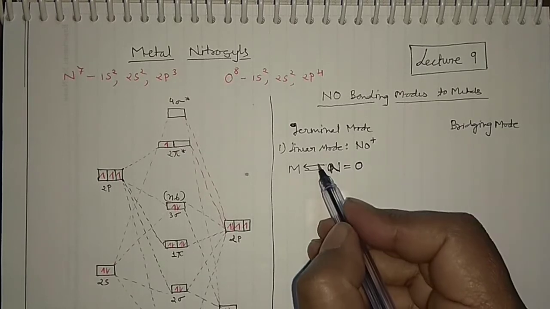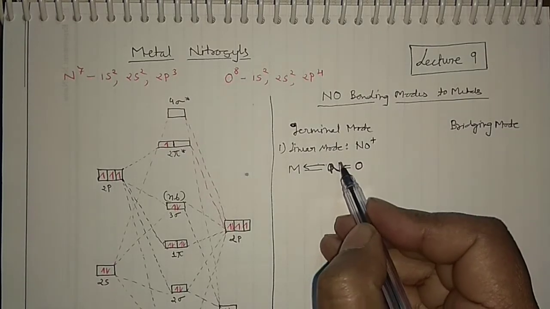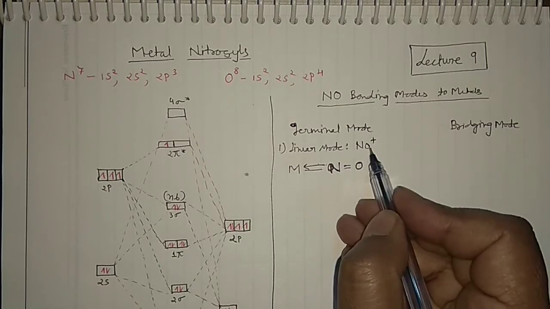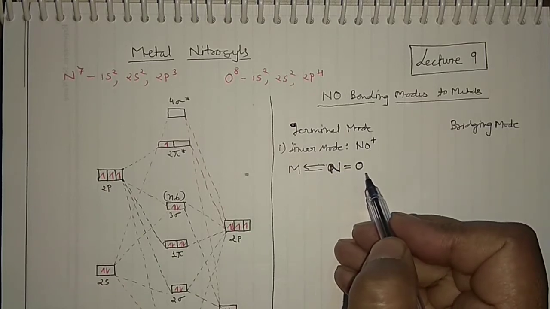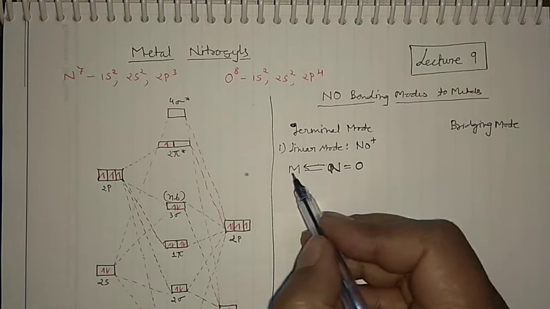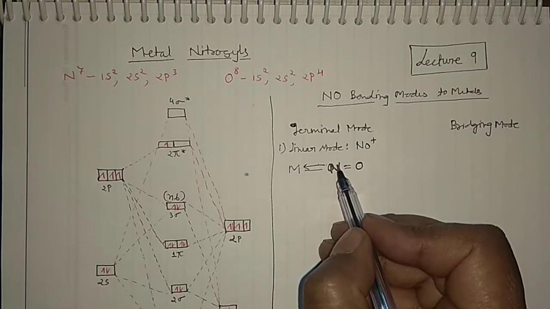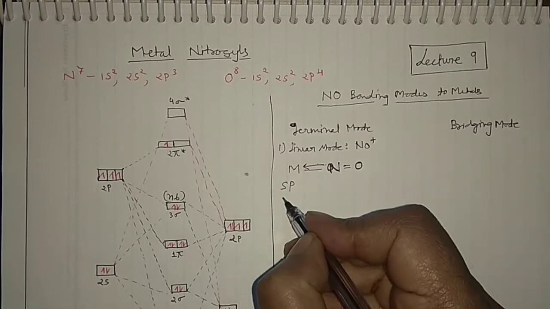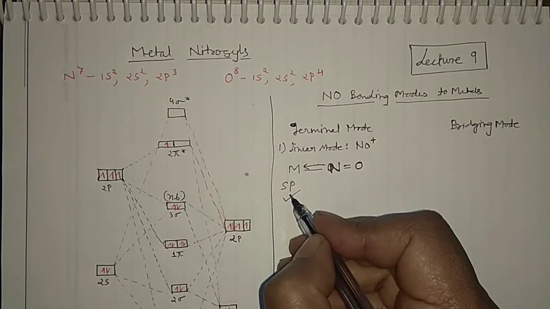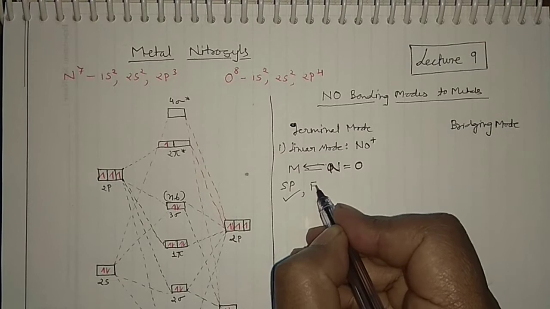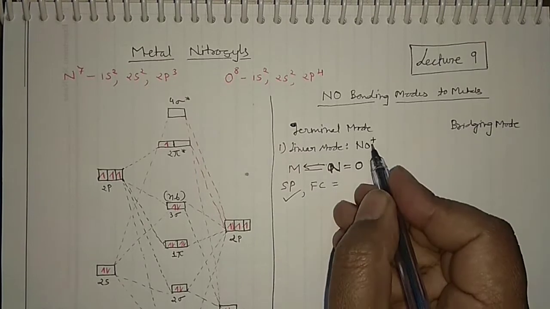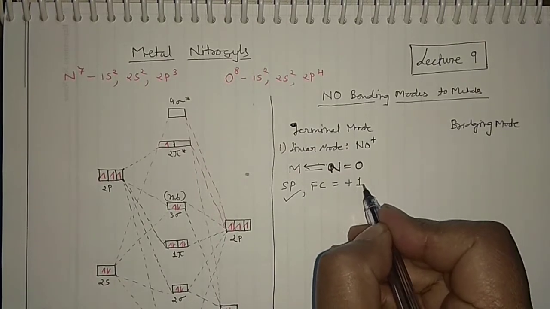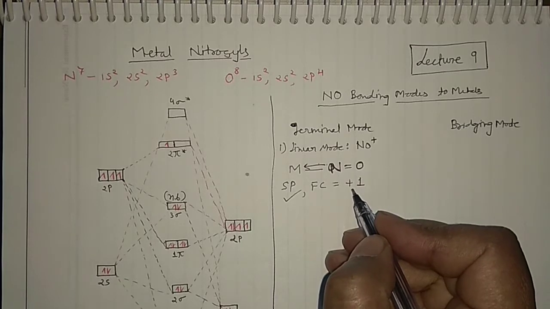So obviously 1, 2, 3, 4 bonds are there, which means nitrogen has the positive charge. This is the linear mode. In the linear mode, the hybridization of nitrogen would be sp, and the formal charge is +1 when NO positive is there.